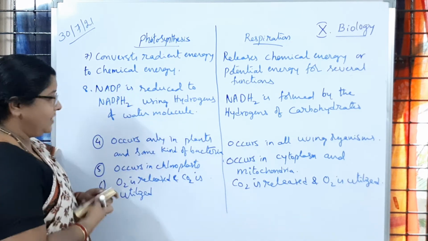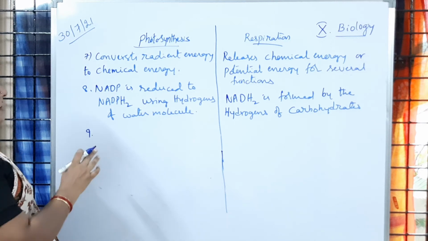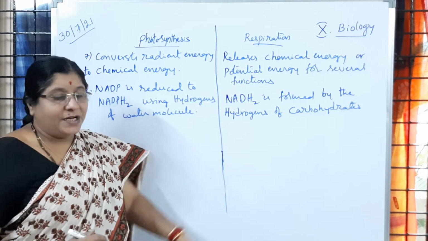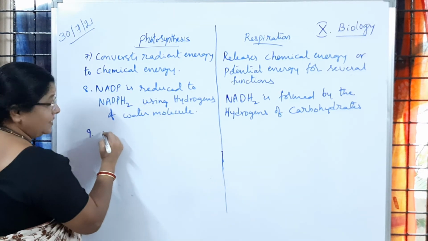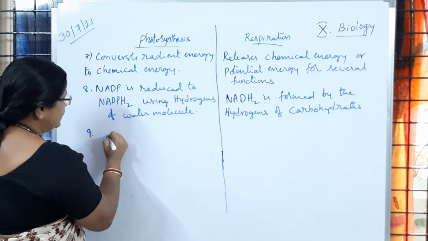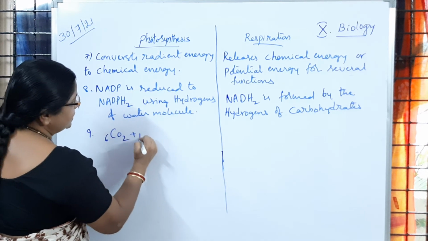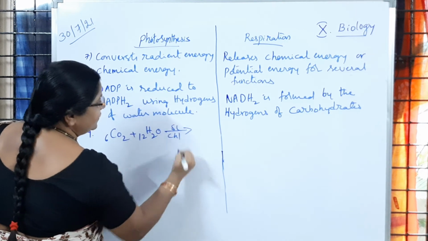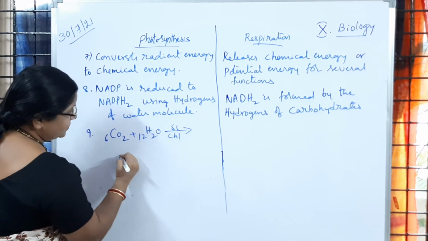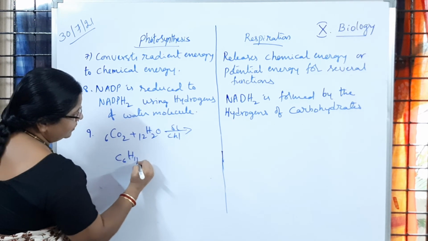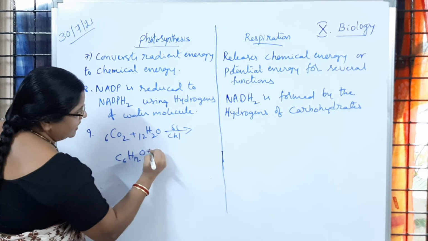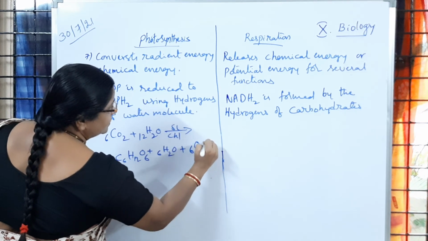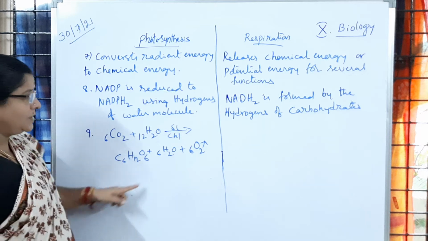You can write the definition. So now at the end, please write the equation of photosynthesis and the equation of respiration. What is the equation of photosynthesis? Can you remember? Yes. 6CO2 plus 12H2O in presence of sunlight with the help of chlorophyll, it is going to give rise to C6H12O6 plus 6H2O plus 6O2. So O2 is released into the atmosphere.